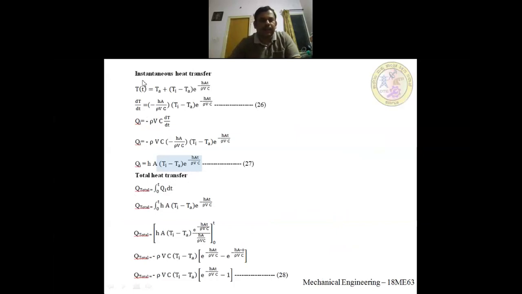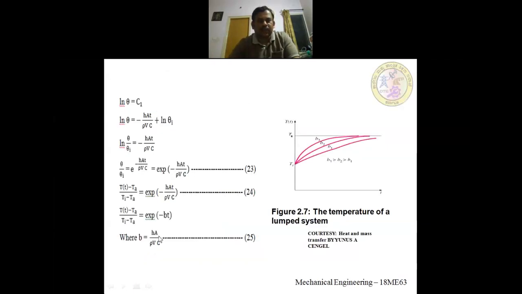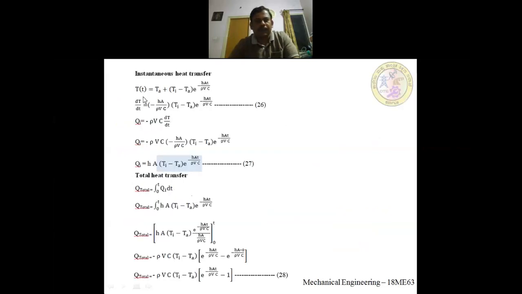Next one, instantaneous heat transfer. This is how you get it from equation number 24. What is T? Ti goes to the right-hand side, so it becomes Ti minus T of exponential, and minus Ti coming to the right-hand side becomes plus Ta. That is what I have written here. Temperature at any point of time will be Ta plus (Ti minus Ta) exponential of minus hAt by rho Vc. And I have differentiated this expression with respect to time.